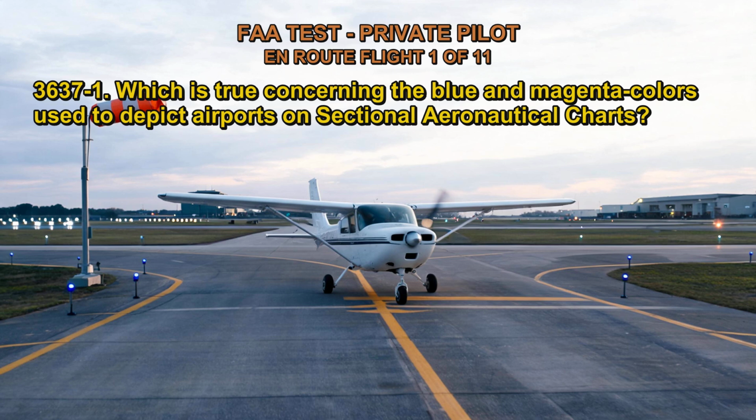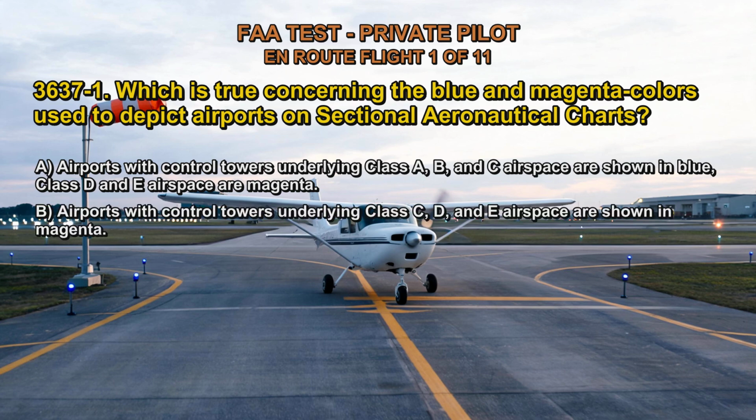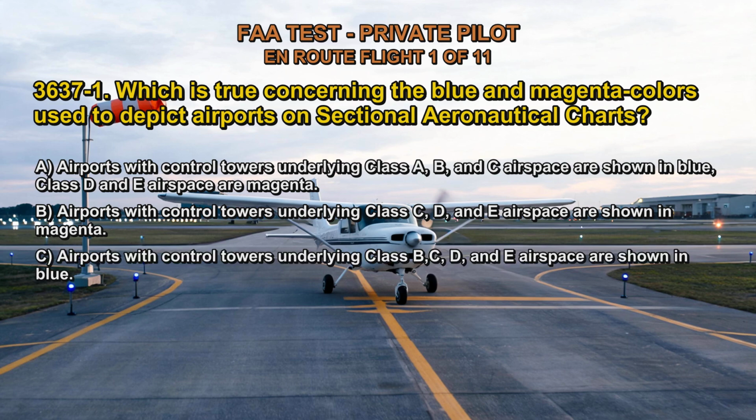3637-1. Which is true concerning the blue and magenta colors used to depict airports on sectional aeronautical charts? A. Airports with control towers underlying Class A, B, and C airspace are shown in blue. Class D and E airspace are magenta. B. Airports with control towers underlying Class C, D, and E airspace are shown in magenta. C. Airports with control towers underlying Class B, C, D, and E airspace are shown in blue. The correct answer is C.